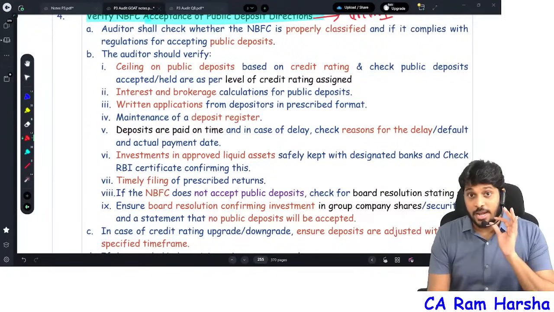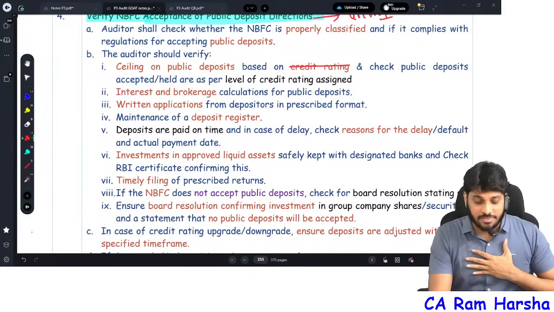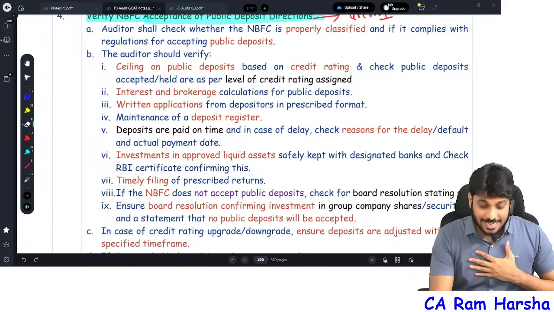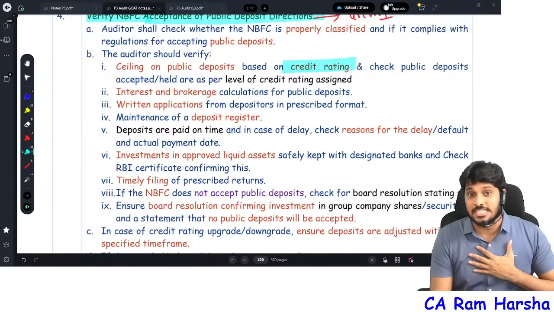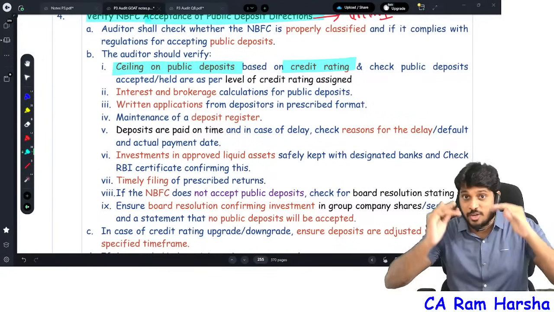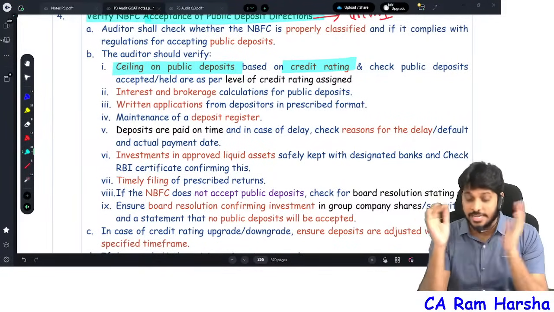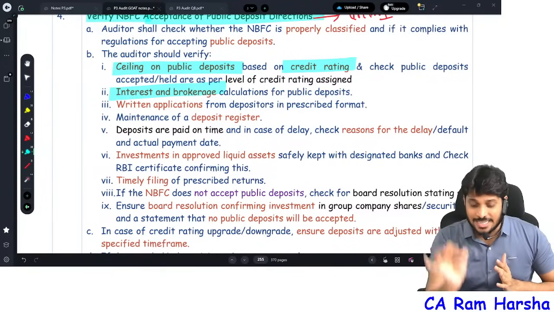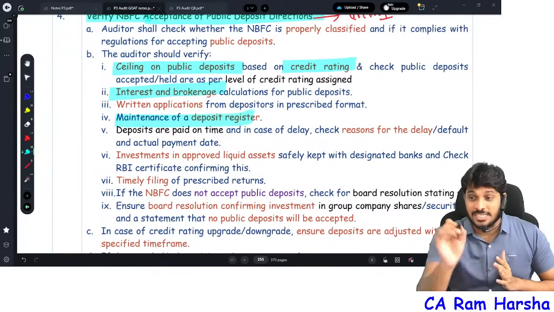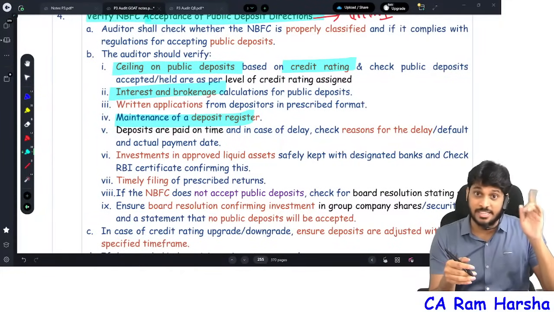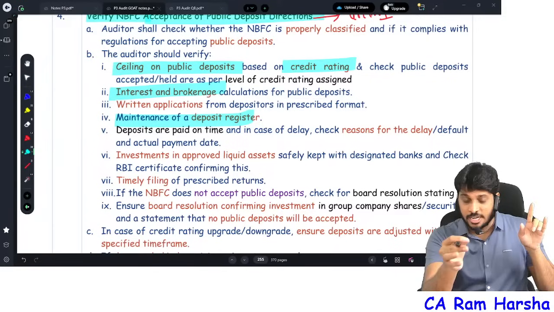An NBFC can accept public deposits only when there is a credit rating from an approved credit rating agency. Accordingly, there is a limit on the deposits to be accepted. So check whether deposit limits are as per the credit rating, and whether interest and brokerage are calculated correctly. Check maintenance of the deposit register. Under sections 73 to 76, every company accepting deposits has to maintain a deposit register.